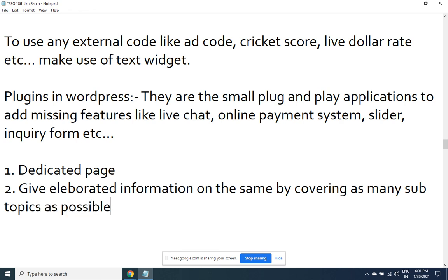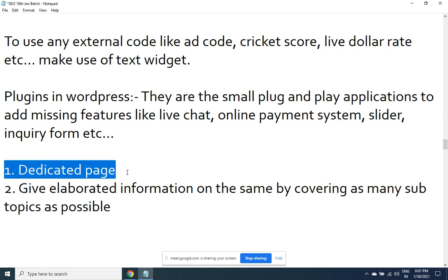Give elaborated information on the same by covering as many subtopics as possible. So a user is searching for first birthday wishes. Point number 1 says that I need to create a page where only dedicated quotations are there for 1 year babies. Then I need to properly structure it. So what I'll do in that page, let me provide some 5 to 10 quotations meant for 1 year babies.